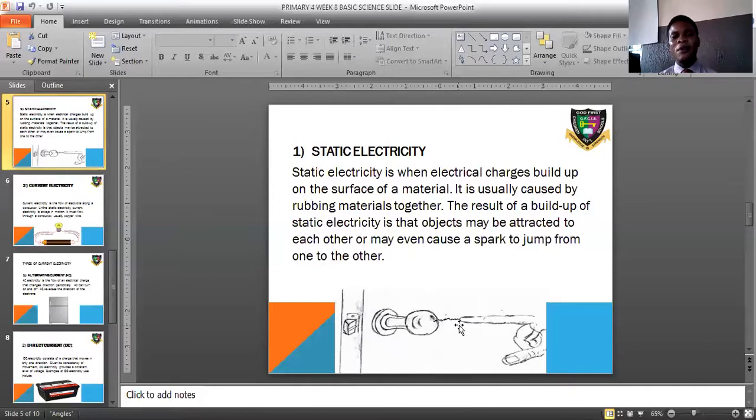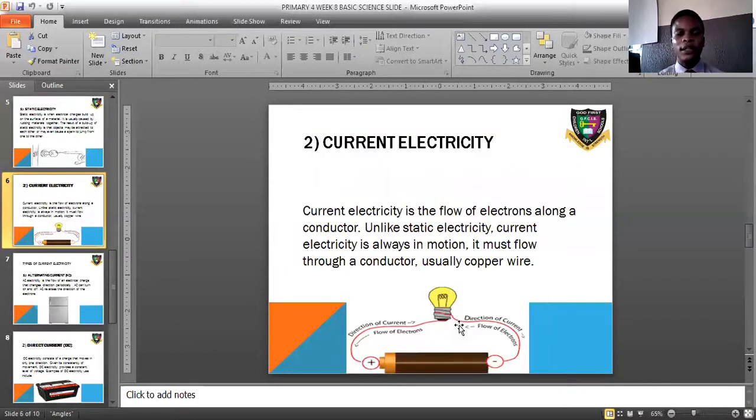So this form of electricity is always very static, and it is always short-lived. They do not stay long. That is, immediately they usually lose their electric capability within a short period. Is that taken out? So they do not stay long. It is very, very short. Is that understood? Good.